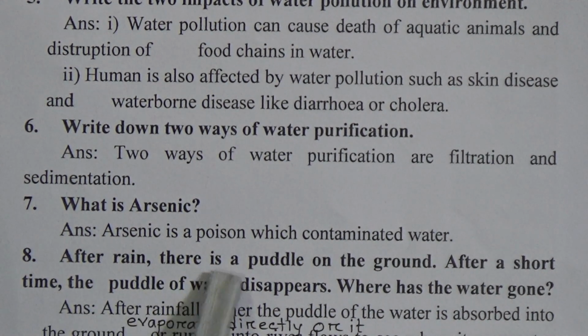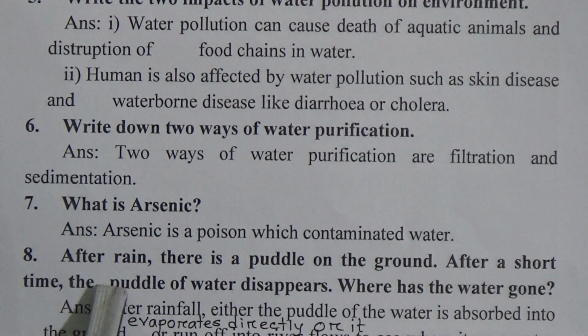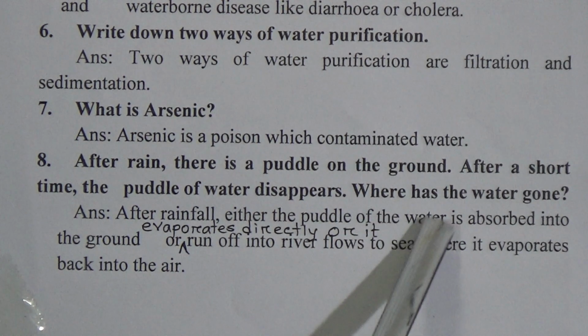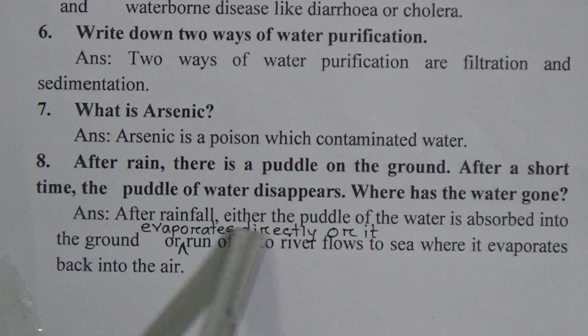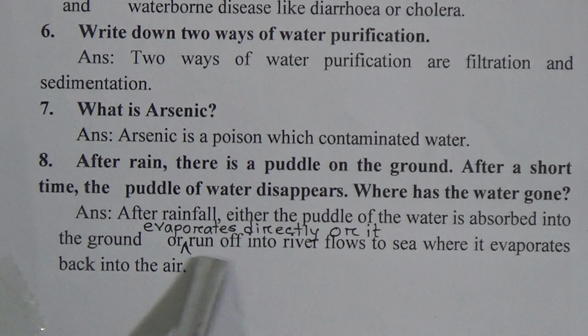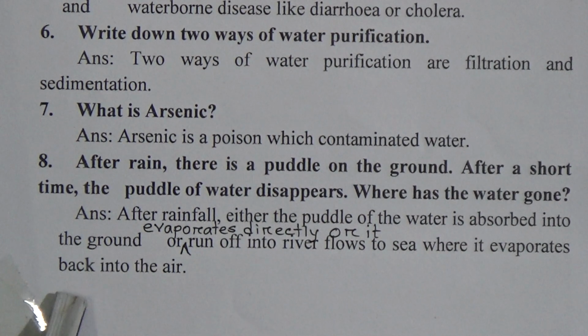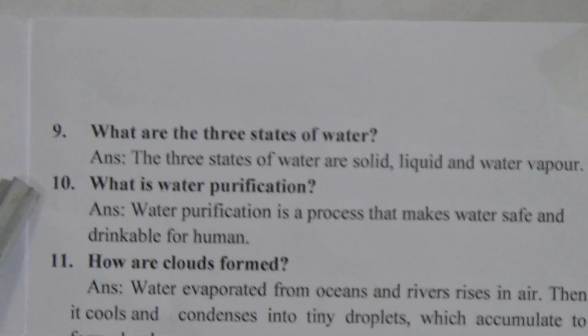After rain there is a puddle on the ground. After a short time the puddle of water disappears. Where has the water gone? The answer is, after rainfall either the puddle of water is absorbed into the ground or evaporates directly, or it runs off into rivers and flows to the sea, where it evaporates back into the air. Come to the next question.